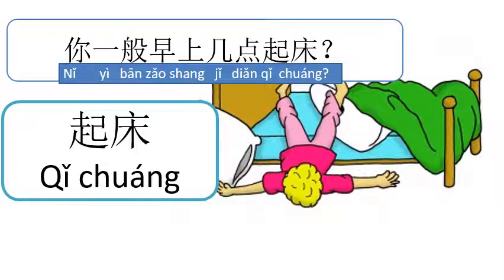So we've got 你一般早上几点起床? So you've got to remember 一般 is usually or normally. And then we've also got 早上, which is our time frame, in the morning. 几点, what time? And 起床, to get up. What time in the morning do you normally or usually get up?